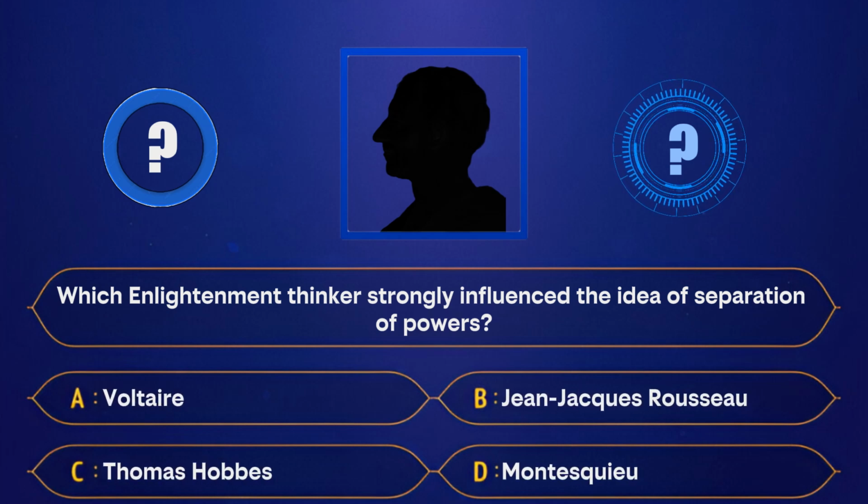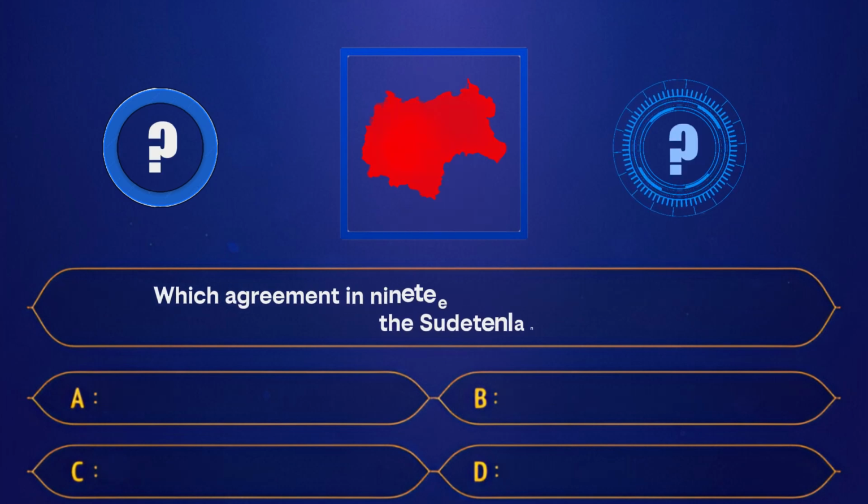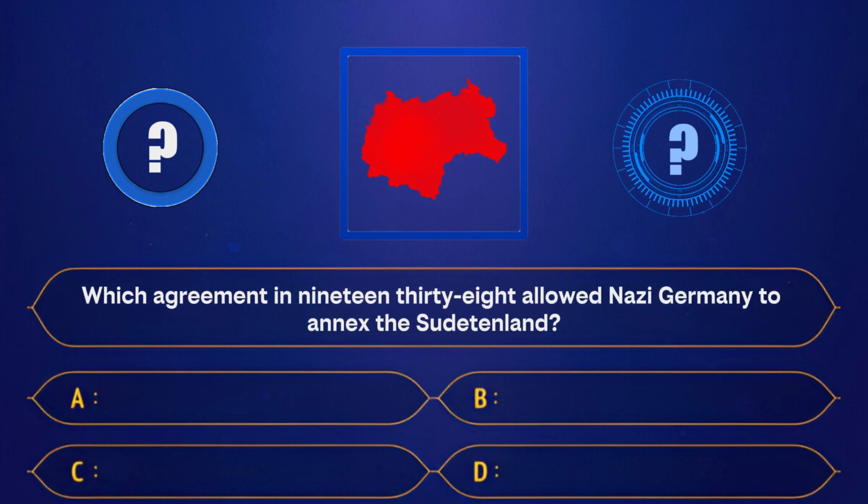A. Voltaire. B. Jean-Jacques Rousseau. C. Thomas Hobbes. D. Montesquieu. Correct answer, Montesquieu. Which agreement in 1938 allowed Nazi Germany to annex the Sudetenland?